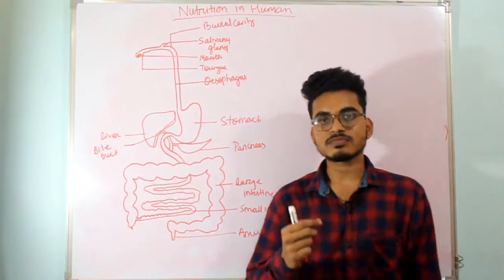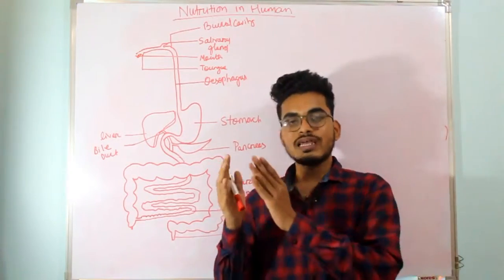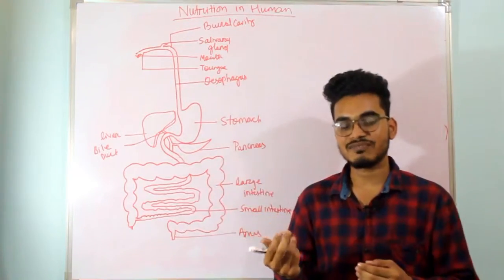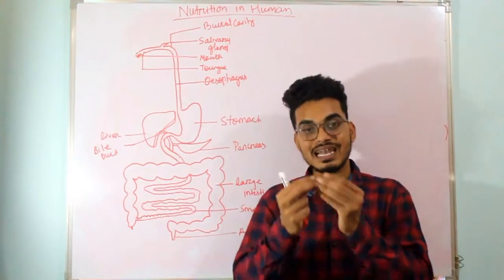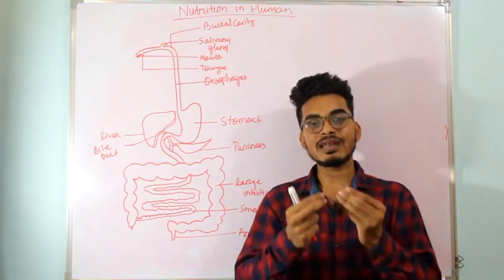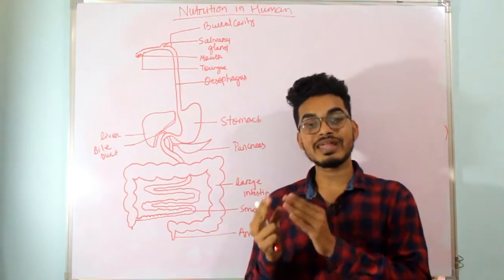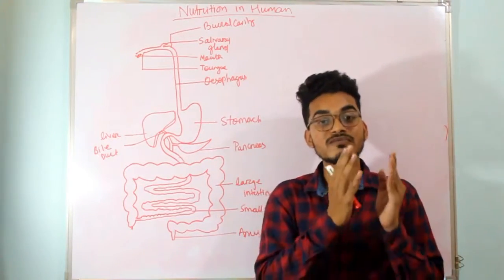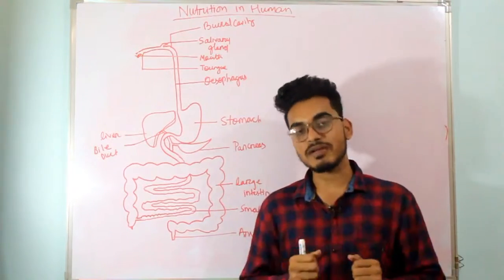Let us discuss something about saliva itself. Saliva contains salivary amylase. Salivary amylase is the enzyme that breaks starch, a complex form of sugar, into a simpler form.